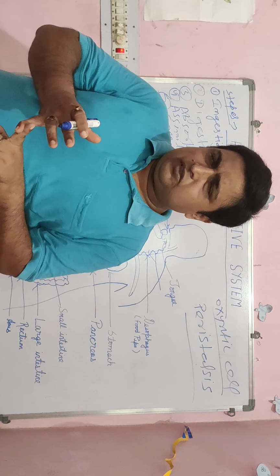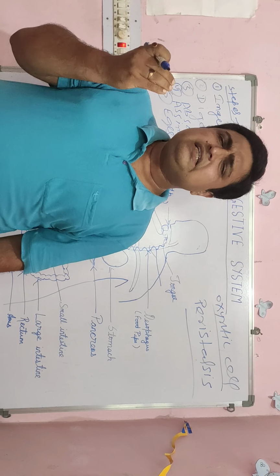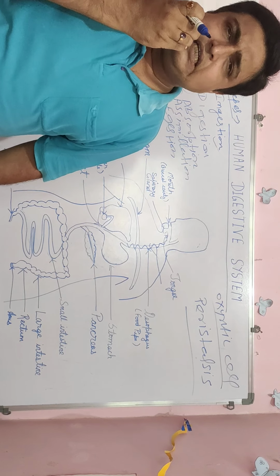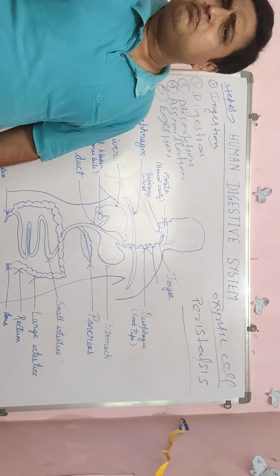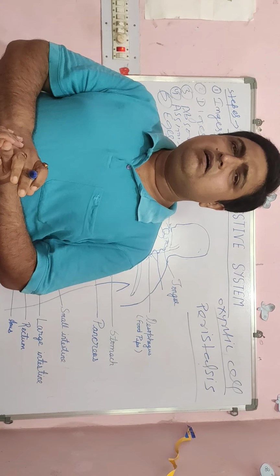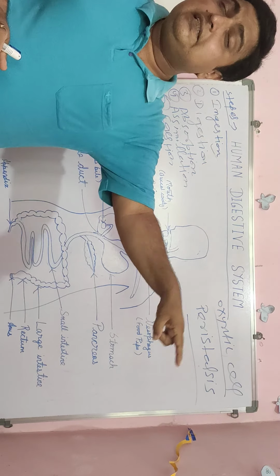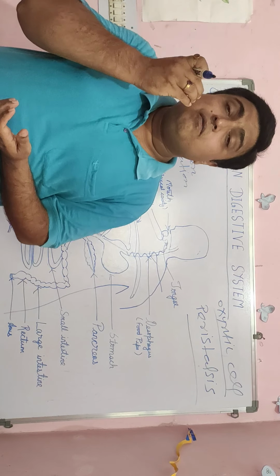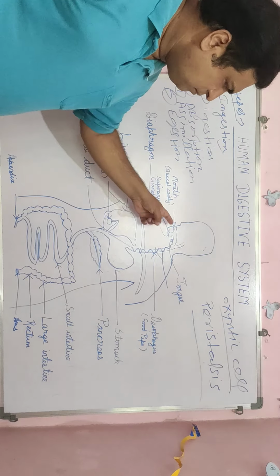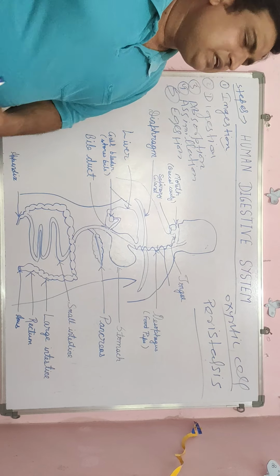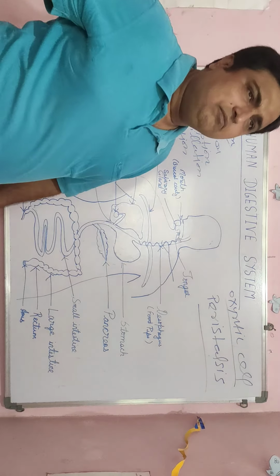First of all, the food substances are crushed by the teeth. This process, the crushing of food substances by teeth, is called physical digestion. That means digestion starts from our mouth. After that, saliva secretion takes place by the salivary gland, which is present in the mouth.